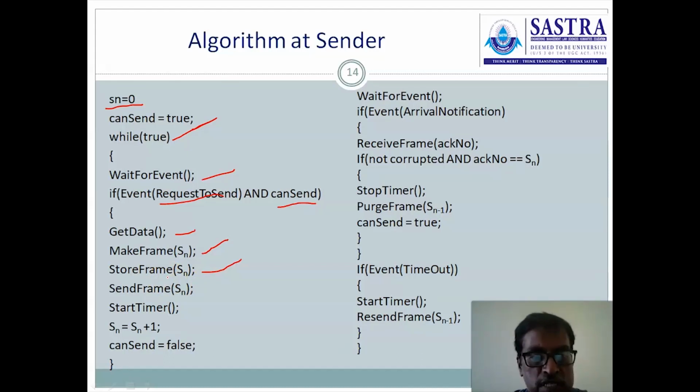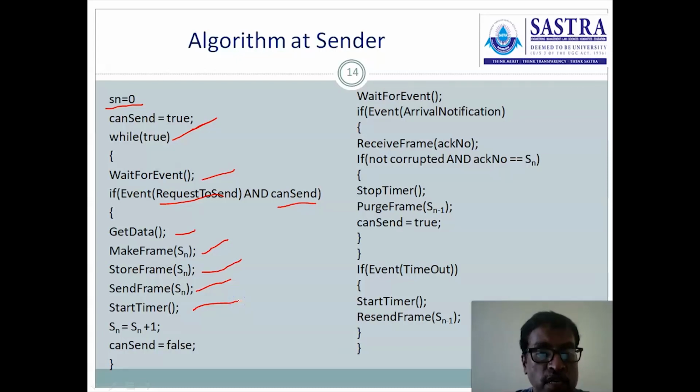Suppose it receives a positive acknowledgement, then it simply purges the stored frame. The frame need not be maintained in the buffer. It has been flushed. It is no longer required. It is removed from the buffer. Suppose it is not receiving the positive acknowledgement, then the frame is taken from the buffer and retransmitted again. In the failure case, the frame is transmitted using SendFrame. And then start the timer.